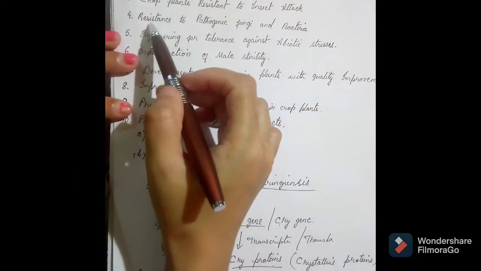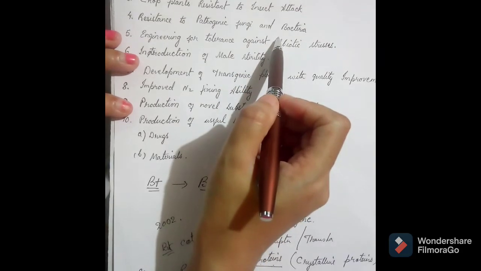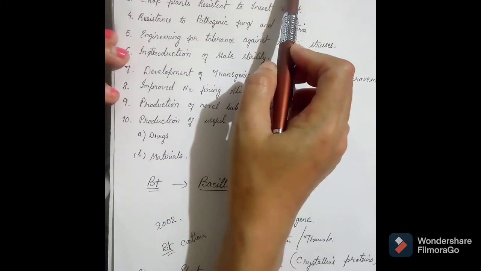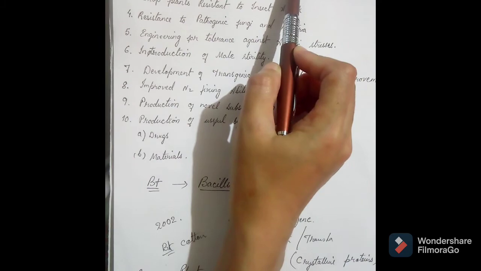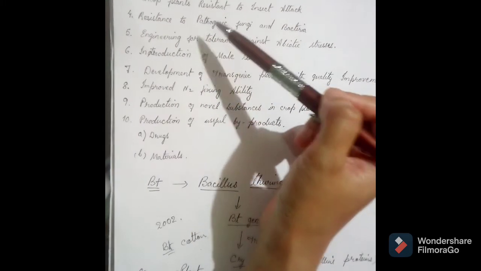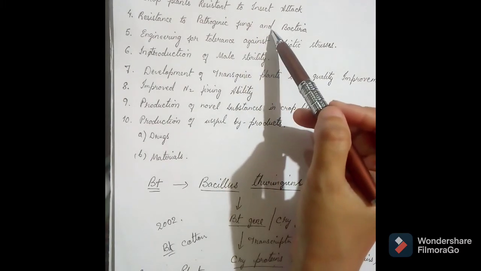So next is resistance to pathogenic fungi and bacteria. Biotechnological attempts have also been made to produce transgenic crop plants which are resistant to pathogenic fungi and bacteria.